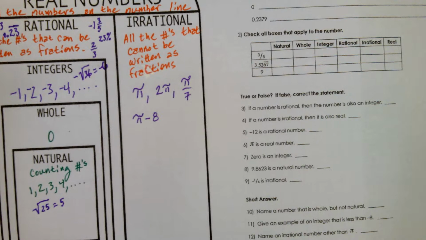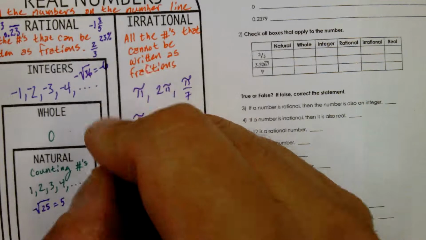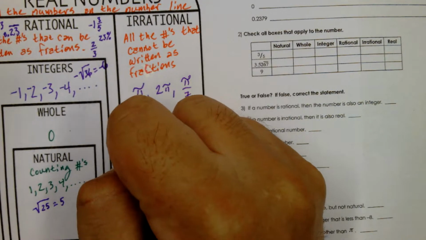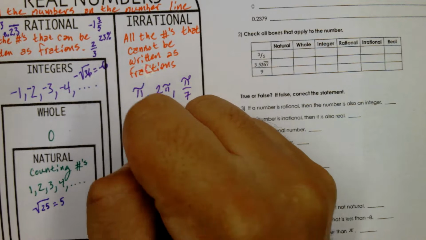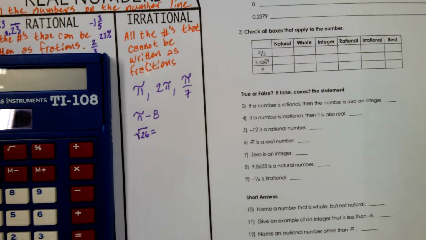How about the square root of 26? Is it nice or yucky? So it lives here. Let's take a quick peek at the square root of 26.